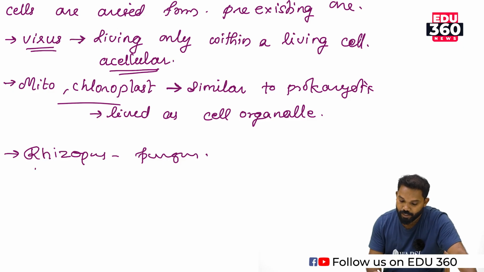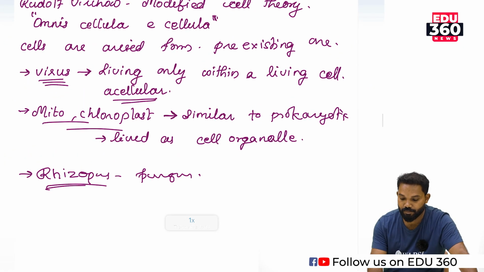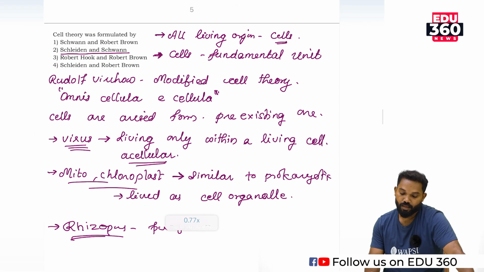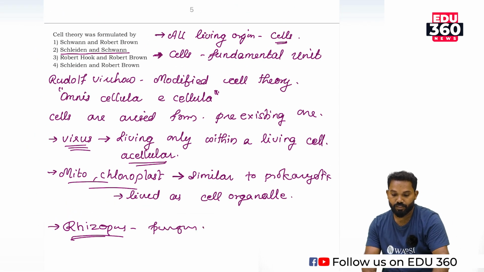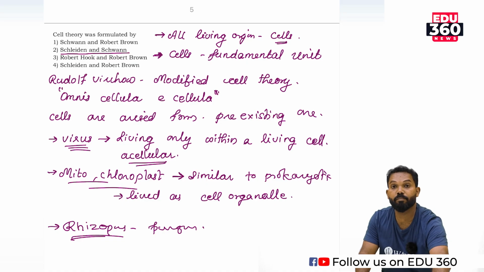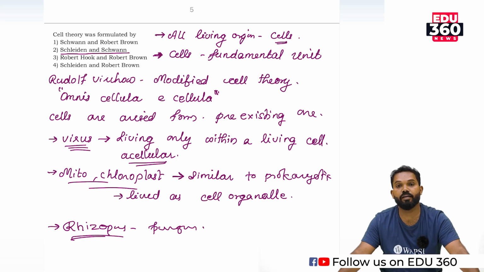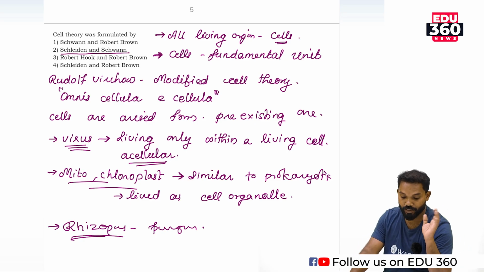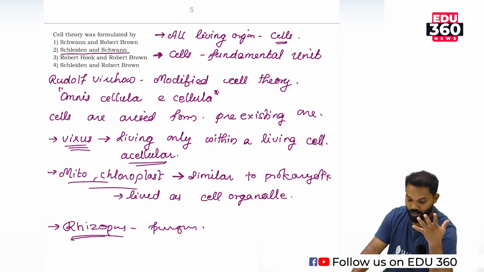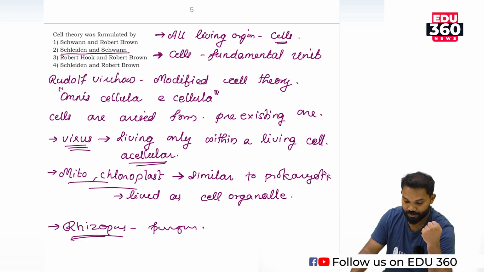So many organisms are exceptional to cell theory, but the main point is that cell theory is followed by all organisms except some, such as viruses, mitochondria, and bacteria-like structures.